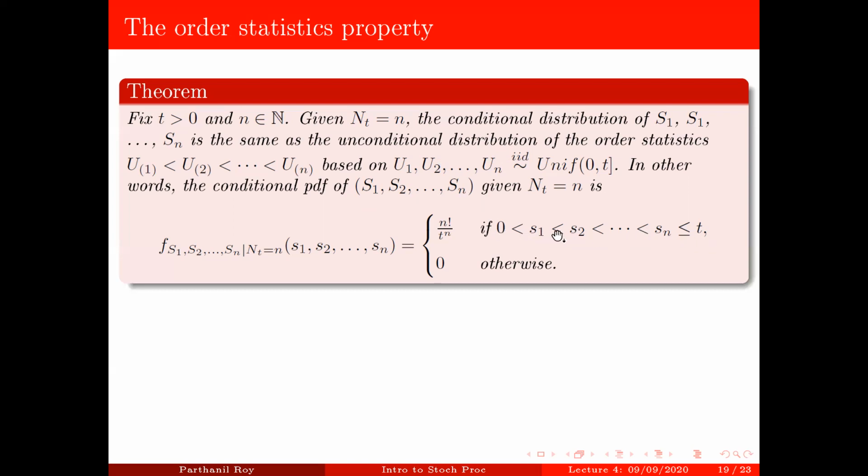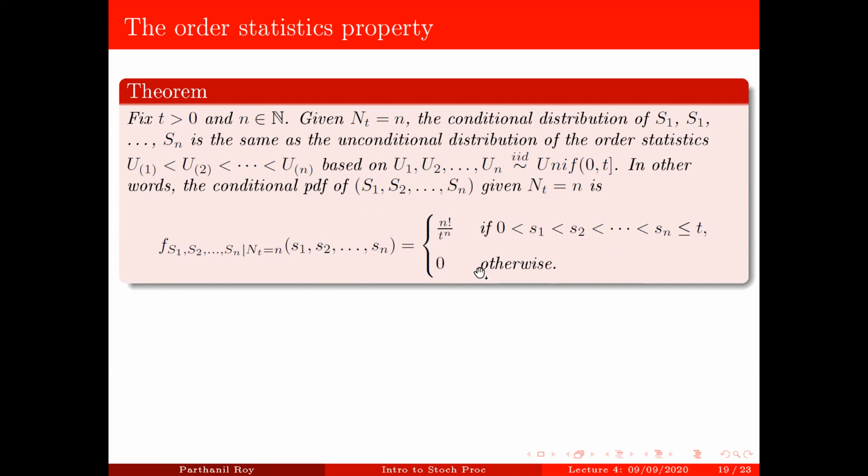You will only be allowed to take one of the orderings, and since we are only taking one of the orderings, we have to adjust by n factorial. I'm giving you the idea why we got this, but we computed this in probability theory 2. So this is the unconditional distribution of order statistics U1 to Un based on a random sample of size n from the uniform(0,t) distribution.